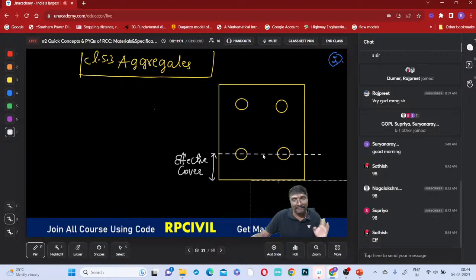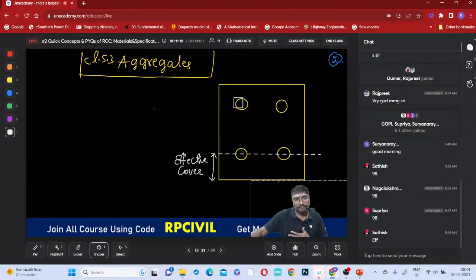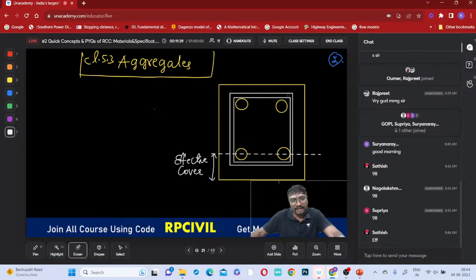This is our main reinforcement, na? What is this main reinforcement? That is which is mainly resisting that bending, na? Yes or no? Which is mainly resisting that bending, you can say, right? And after that, you will be having the stirrups also like this, na, everyone? You will be having the stirrups also like this, you can say. So whenever you are having the stirrups also like this, right?